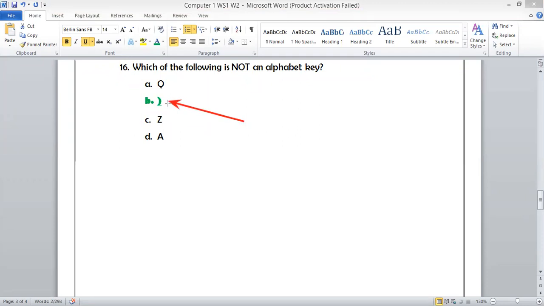Bracket is not an alphabet key, because Q is an alphabet, Z is an alphabet, A is an alphabet, and only the bracket is the one which is not an alphabet key. So B is the right answer. So the answer for question number 16 is B.